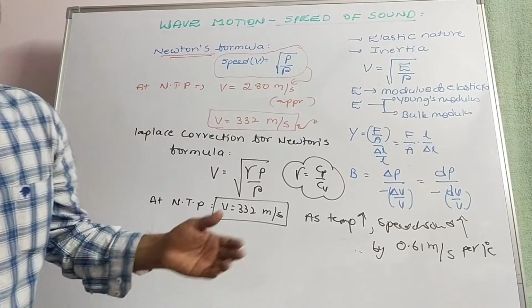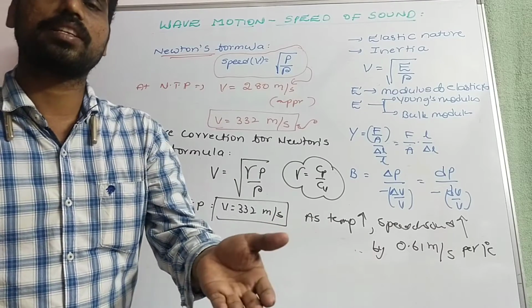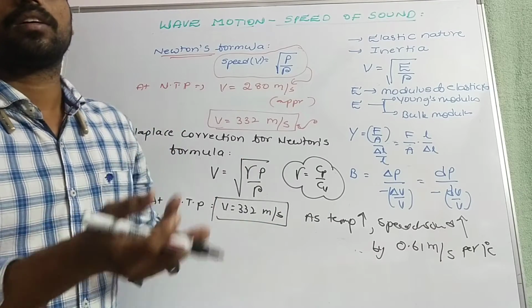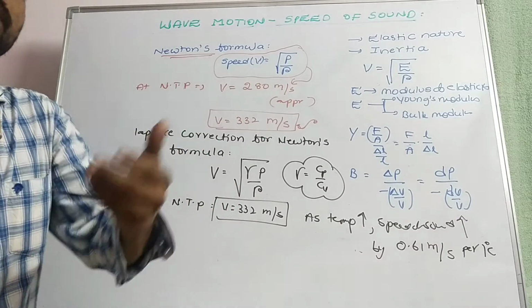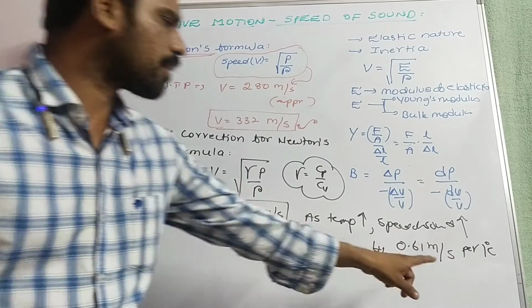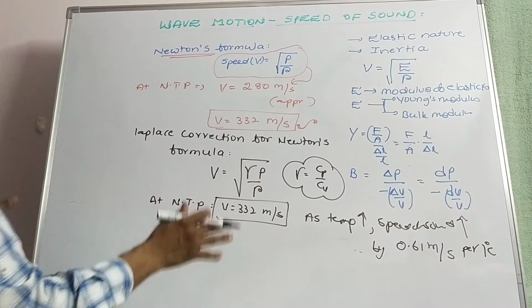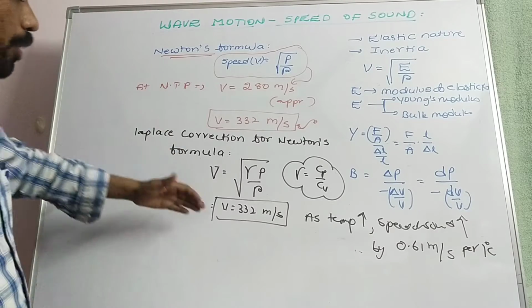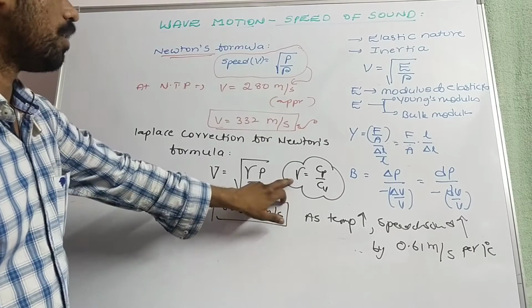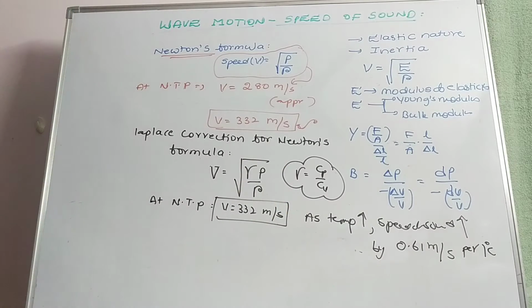We know in earlier days room temperature was 20 degrees Celsius, but now what about the room temperature? It may be considered 28 or 30, but in some cities we may find in summer season 48 to 50 degrees Celsius also. So for 1 degree centigrade temperature, the speed of sound increases by 0.61 meter per second. So the Laplace correction is given as v is equal to root of gamma P by rho, according to thermodynamics, that is an adiabatic process. We can get gamma is equal to Cp by Cv.